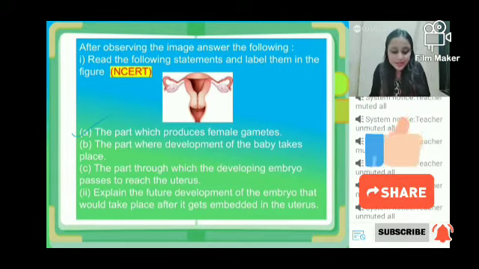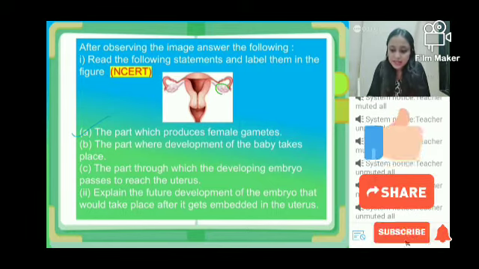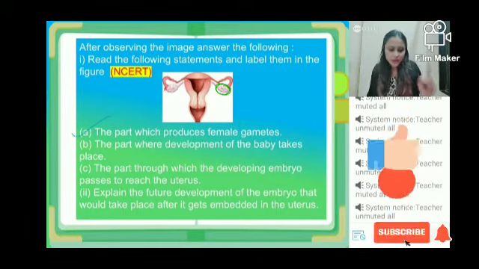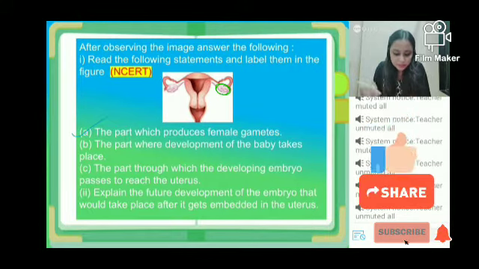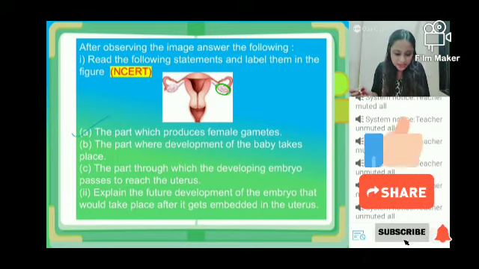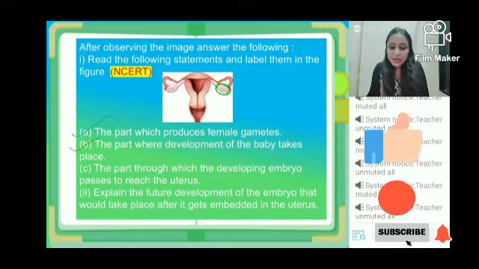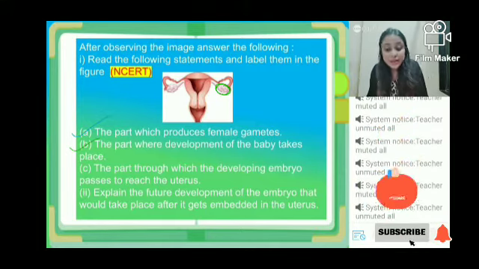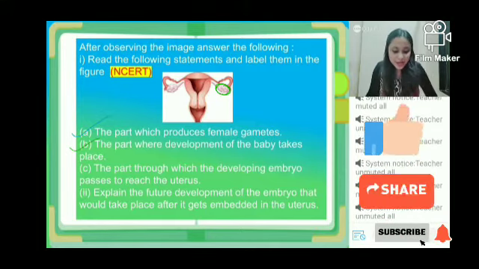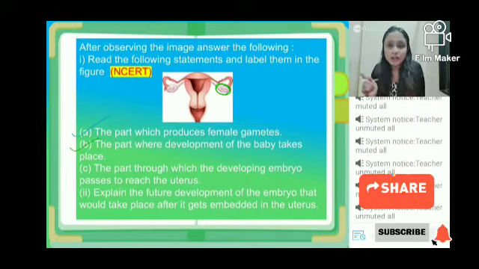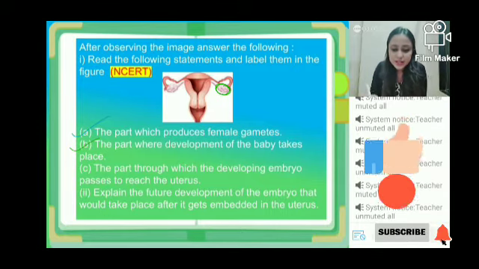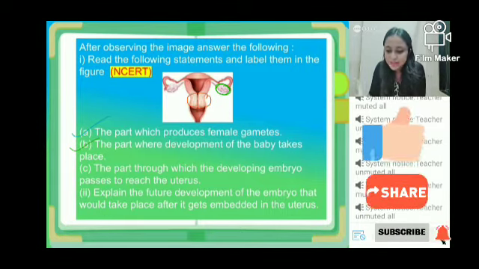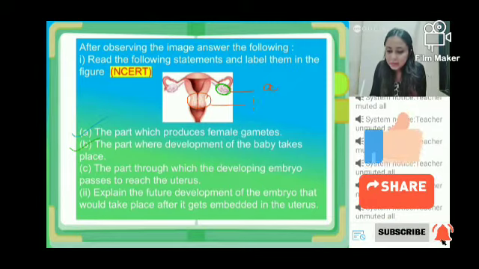which produces the gametes. Okay? Which part is it? This part. Ovary. Very good. Arvind has given the correct answer. Ovary. Now tell me guys, the part where the development of the baby takes place, where is it? Henil, incorrect spelling, but I got the word. Yes, Durgesh also said, it is womb or the uterus. That is this part. A will be this part, B will be this part.